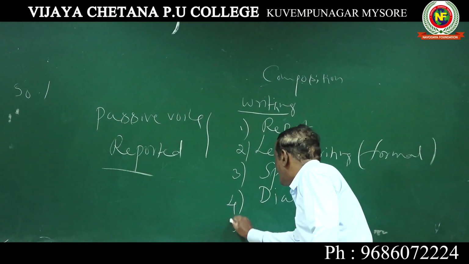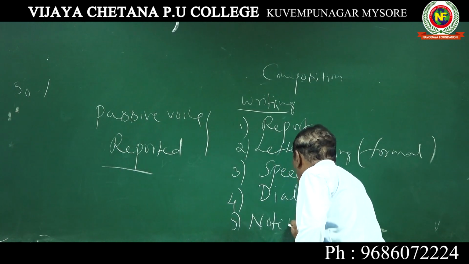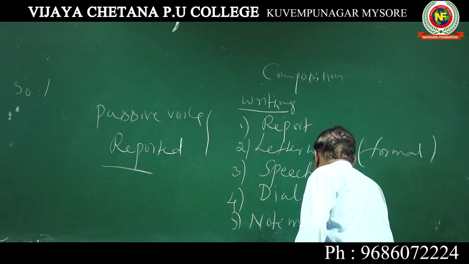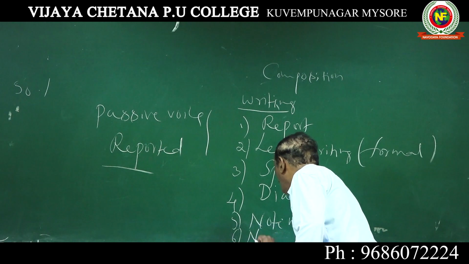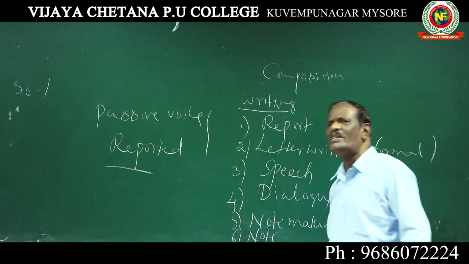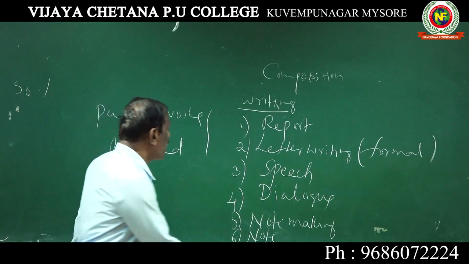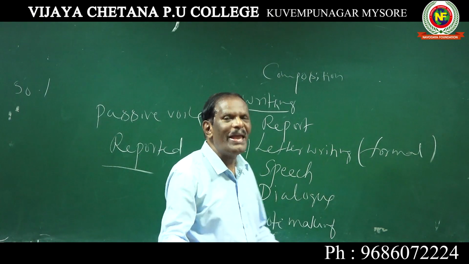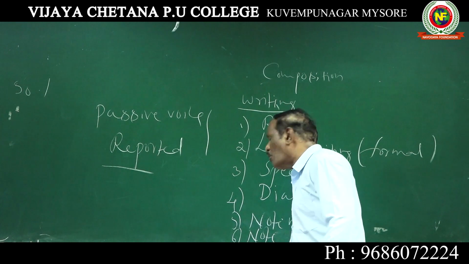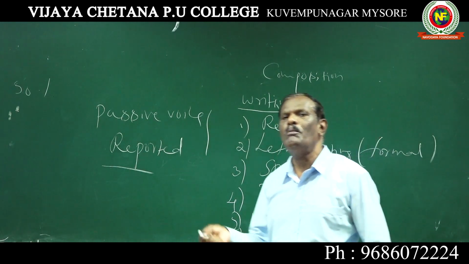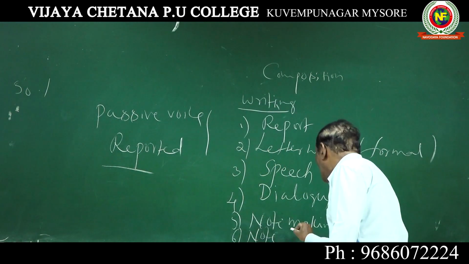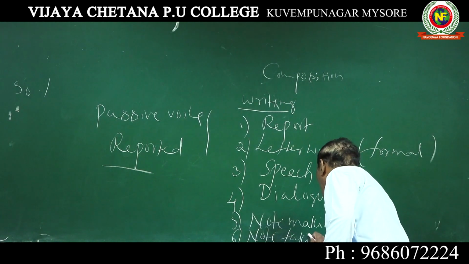Next, note making and note taking. Note making is while reading, you make notes. Taking notes means while listening, you take notes. That is the difference between note making and note taking.